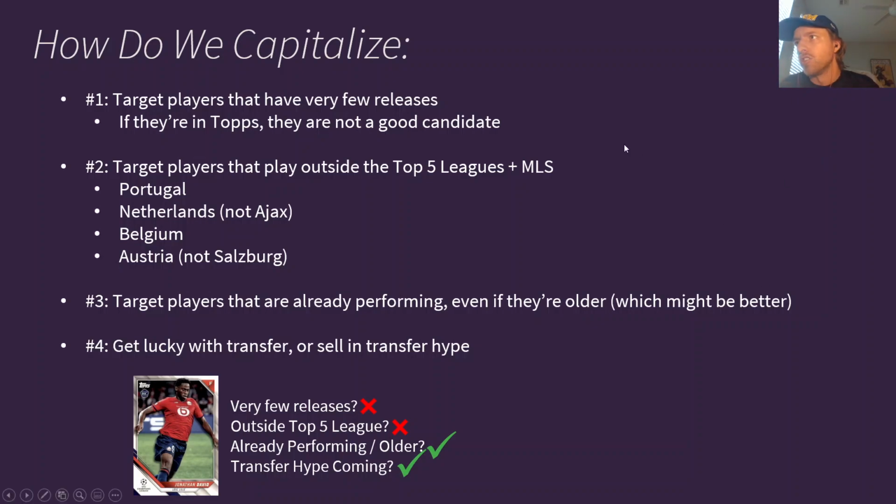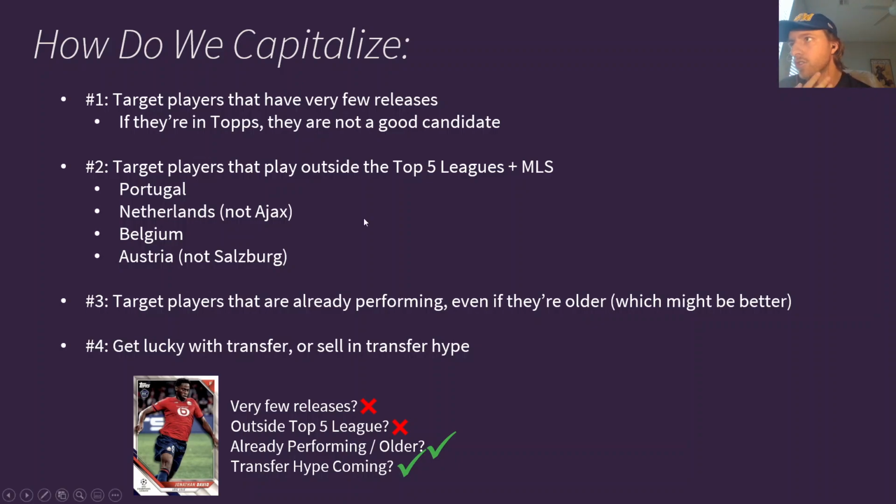Number 1, you need to target players that have very few releases. If they're in the top sets, Champions League, Bundesliga, any of those sets, they're not going to be a good candidate for this because they're going to have way too many cards, and the more cards they have, the less price velocity you'll have if they do end up getting demand. So if they're any of the top sets, I would probably ignore them. You're specifically looking for guys that only made it into 1 or 2 sets, preferably somebody that just made it into 1 set with low number parallels.